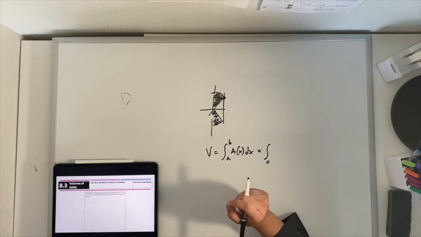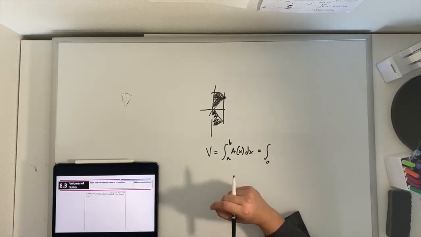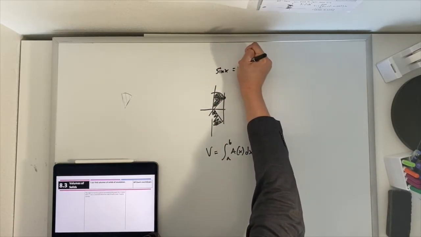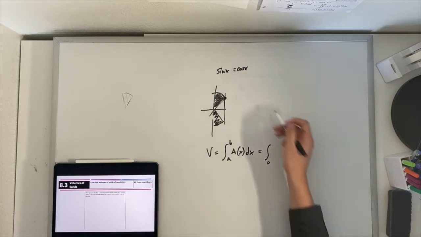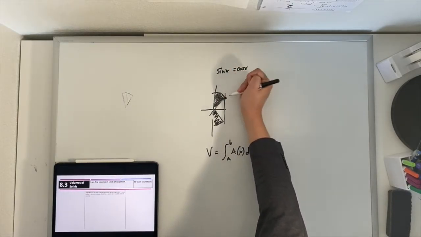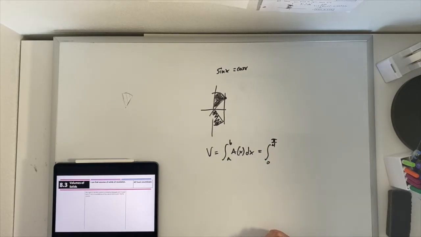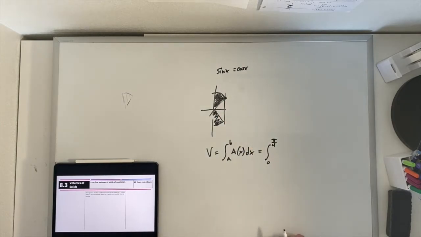We set them equal to each other and solve for x. So we're looking for where sine of x equals cosine of x. This will happen in an infinite number of places since they're trig functions and they're periodic. But the first place it happens is pi over 4. So 0 to pi over 4.